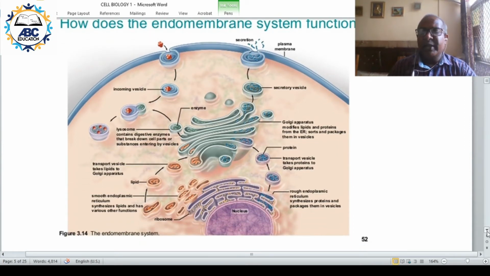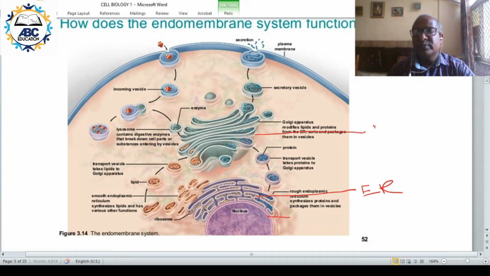Now take a look over here. This is the nucleus. This is your ER or endoplasmic reticulum. Attached just outside the nucleus is the endoplasmic reticulum. Then you have this component, that is Golgi, or Golgi body.